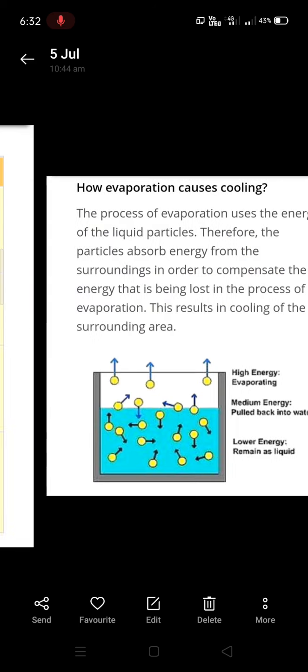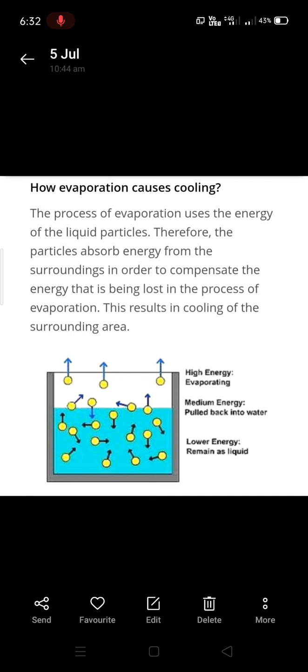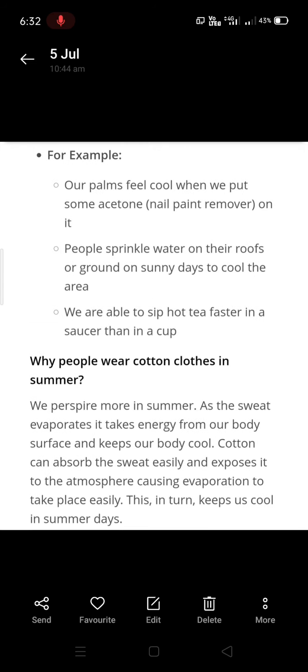Now how evaporation causes cooling. The process of evaporation uses the energy of the liquid particles. Therefore, particles absorb the energy from the surroundings to compensate the energy that is lost in the process of evaporation. This results in cooling of the surrounding area. For example, our palms will feel cool when we put some acetone on it because acetone absorbs the heat from our palm and it changes into vapor and evaporates. As heat is removed, our palm will feel cool.